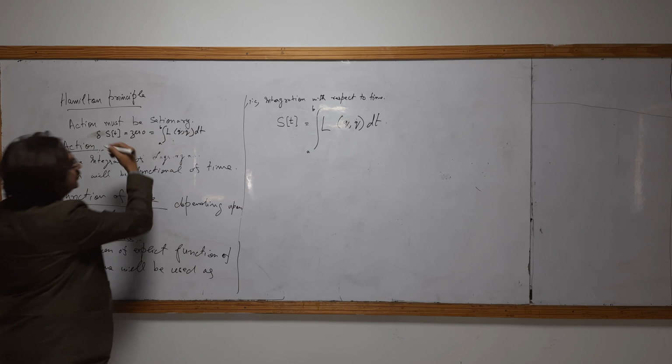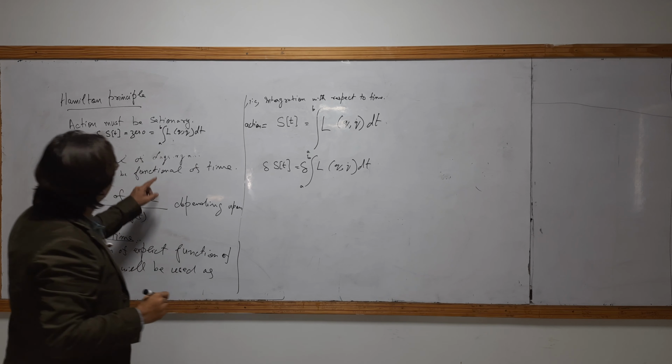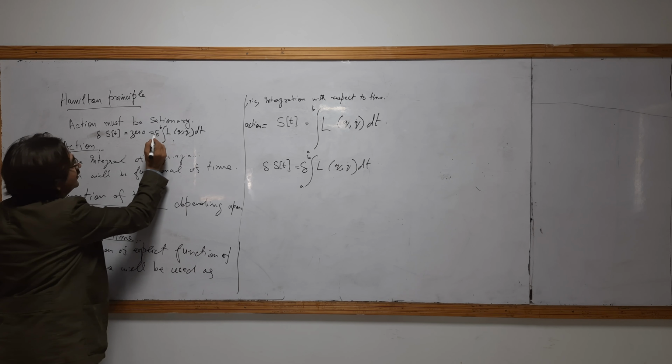This is the definition of action, and this is the definition of... Oh, sorry. I must write the change in this.